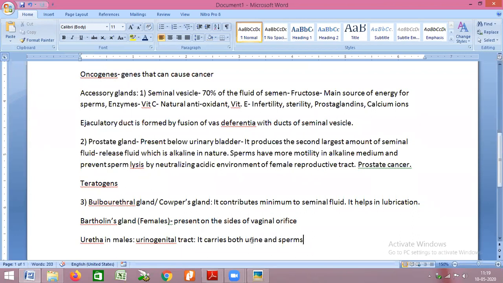Will it not affect the sperm motility, or cause infertility? If sperm and urine get mixed, will it affect or not? Will they get mixed anytime? If yes, how? If no, why not?